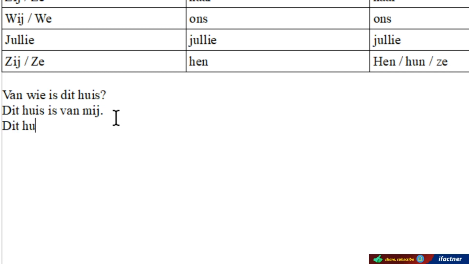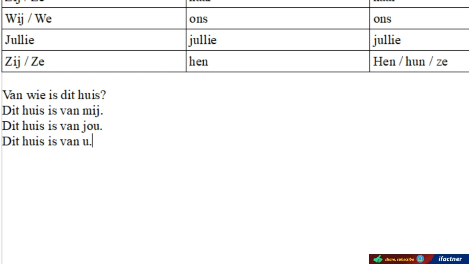Dit huis is van jou. So we are using a preposition, a voorzetsel. Therefore we will say dit huis is van u, van haar, van hem, van ons, van jullie, and van hen.